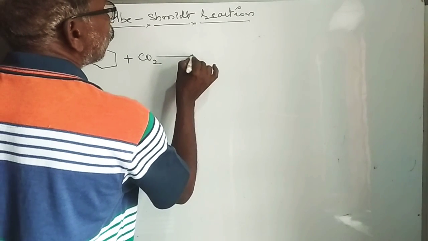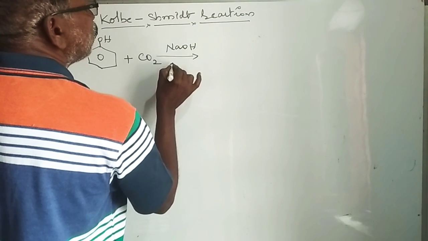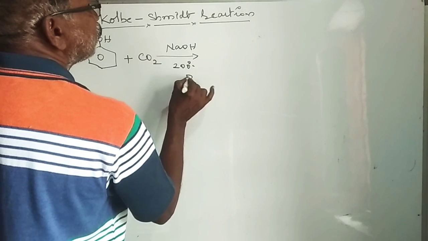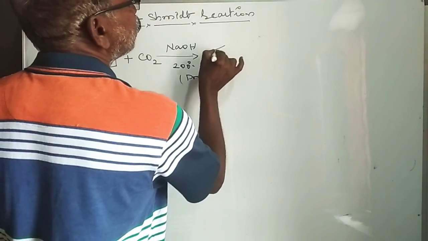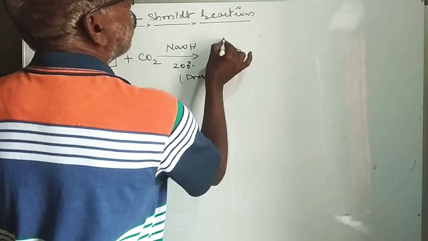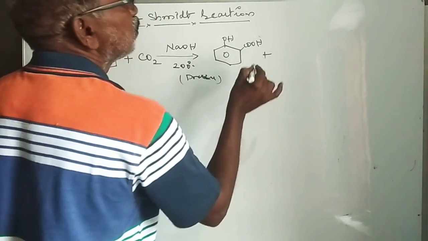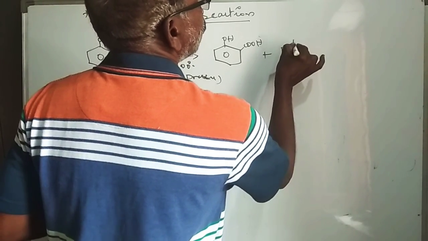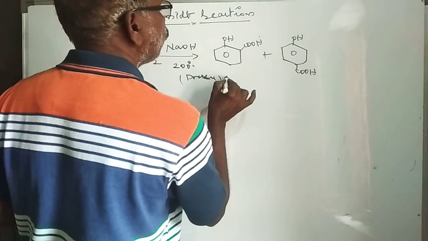In presence of sodium hydroxide, at 200 atmosphere pressure, it forms an acid with OH and COOH, plus another compound with hydroxy and COOH here. It is ortho-salicylic acid.